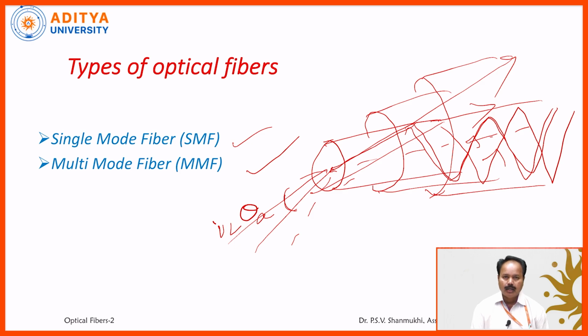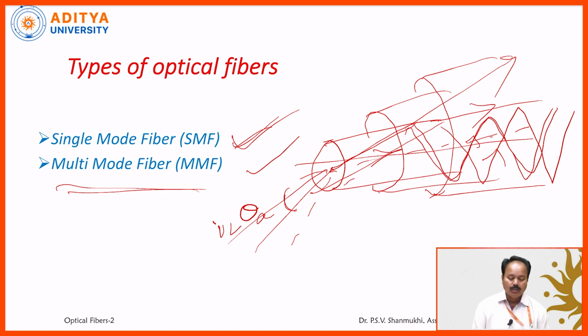Some optical fibers allow only one allowed direction. Such an optical fiber is called a single mode fiber. Some optical fibers allow more than one allowed direction. They are called multi-mode fibers. That means single mode fibers have only one allowed direction, that is, the axis of the cable. If the light ray is incident along the axis of the cable, it will be propagated. Whereas multi-mode fibers accept light rays in several directions, so there are more than one allowed directions. Such optical fibers are called multi-mode fibers.